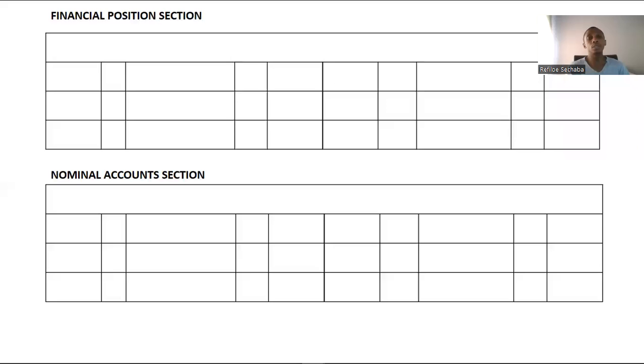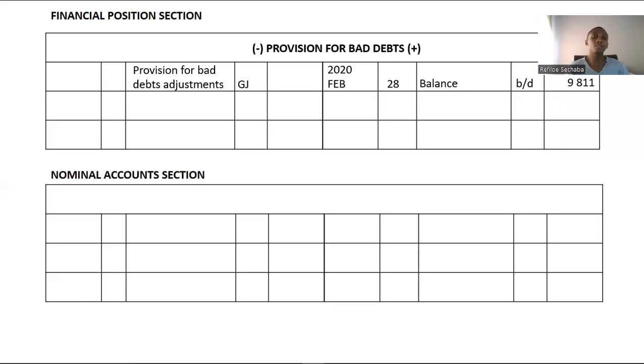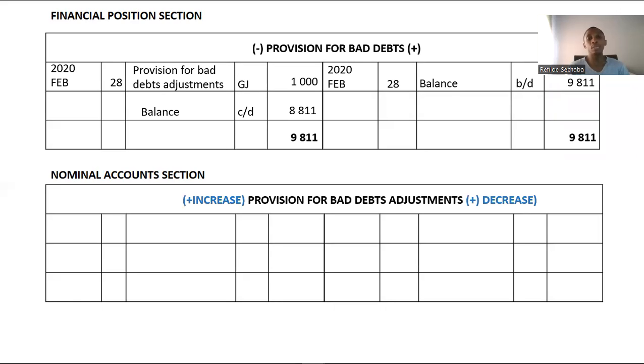In the general ledger, we're going to show our provision that we have in the trial balance, which is 9,811. That must be reduced. Then provision, as I've said, will decrease on the debit side by 1,000 rand. Therefore, provision will be reflected at a correct value of 8,811 in this case. So it will be credited. Now, because it's an income, it will increase on the credit side, which is 1,000 rand. We just find the total.